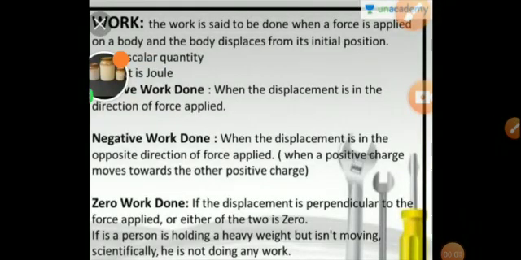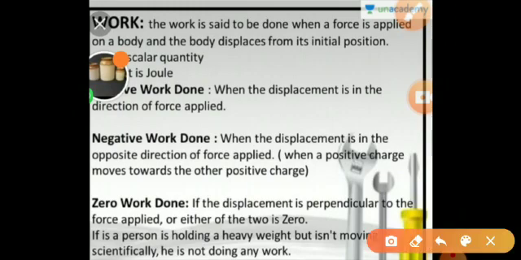Here in this topic we'll study three types of work: positive work, negative work and zero work. First we'll see positive work. When the force and displacement are in the same direction, that is positive work.